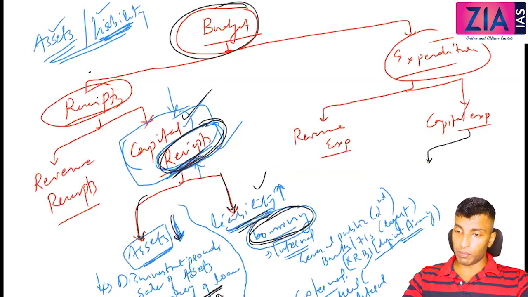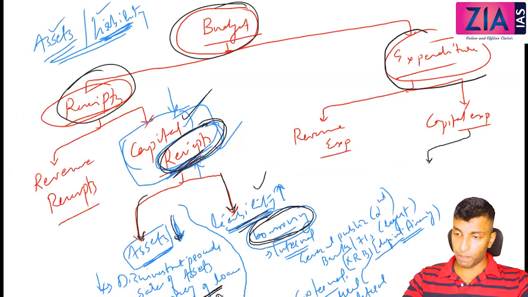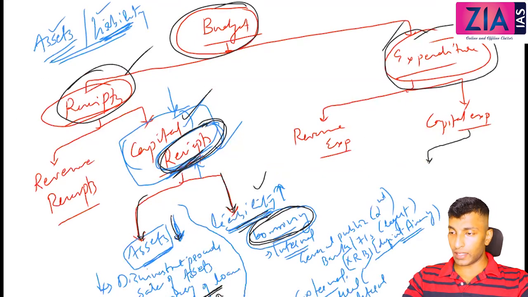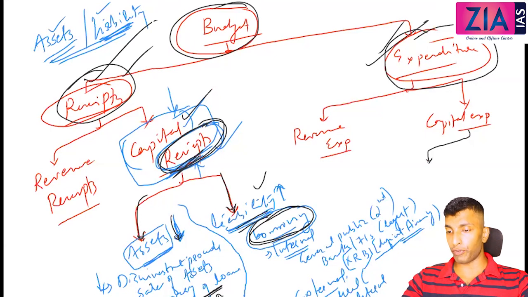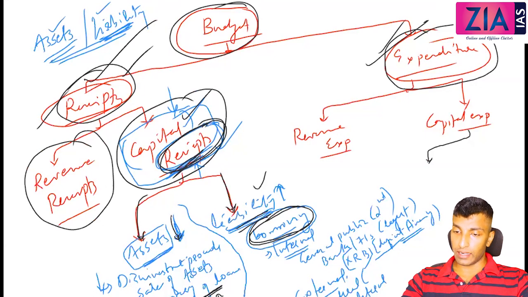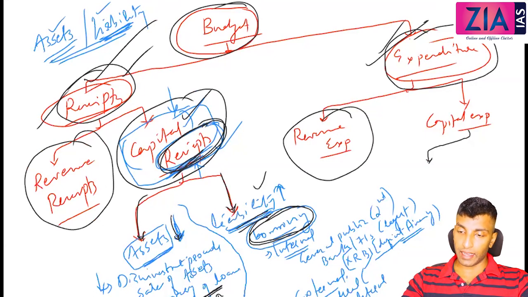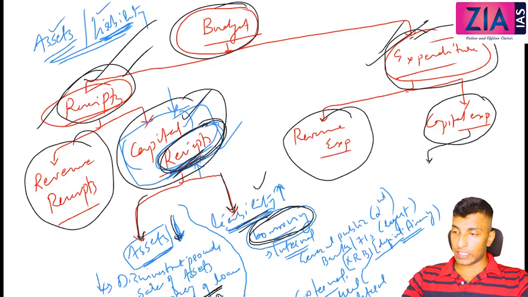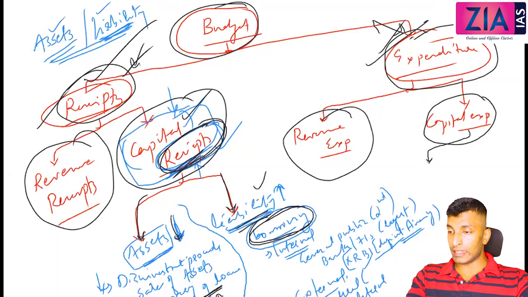So when we discuss the budget, we have to talk about receipts and expenditure. It is actually the annual financial statement related to receipts and expenditure of the government for the forthcoming year. So receipts on one side, expenditure on the other side. Receipts: revenue receipts and capital receipts. Expenditure: revenue expenditure and capital expenditure. All the incoming money, that is receipts, will come here. All the outgoing money is expenditure.